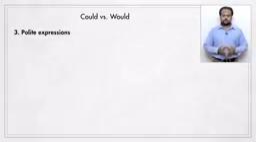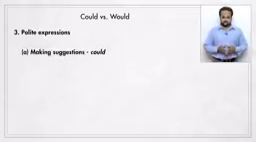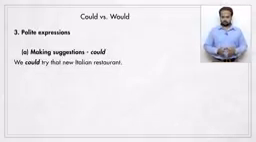Let's now move on to the third and final difference, and this is in polite expressions. There are four functions that are important for us: making suggestions, offers, requests, and asking for permission. First, to make suggestions, we normally use could, as in this example. We could try that new Italian restaurant. So imagine that we're planning to have dinner together and I make this suggestion. Here, using would is wrong.